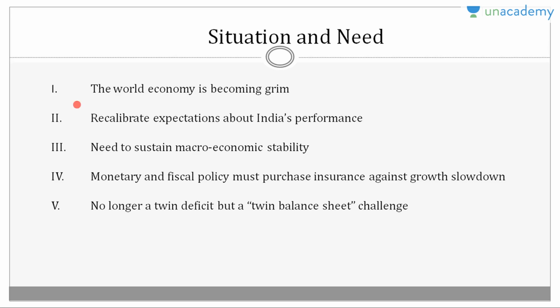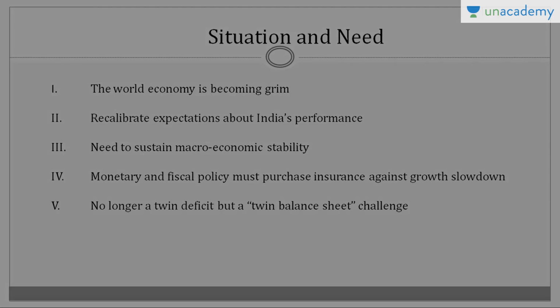The world economy is becoming grim. It is showing a global slowdown. So we have to recalibrate our expectation about India's performance. We have to see where we are correlated, where we should ensure ourselves. We need to sustain the macroeconomic stability. We have to monitor, we have to change, we have to see alternate ways to purchase insurance against growth slowdown. And we have to solve this twin deficit challenge, twin balance sheet challenge. So this is the current situation in the Indian economy.